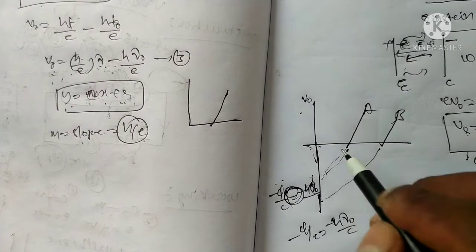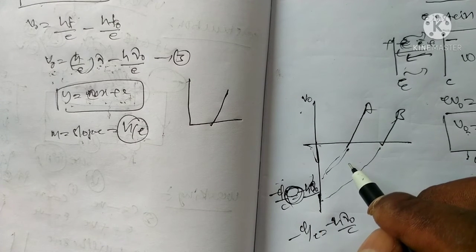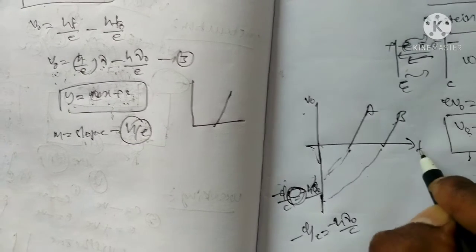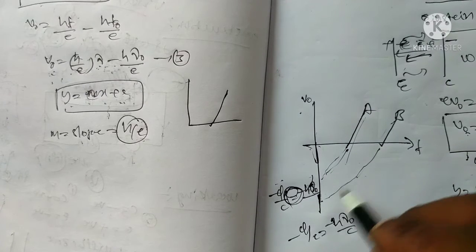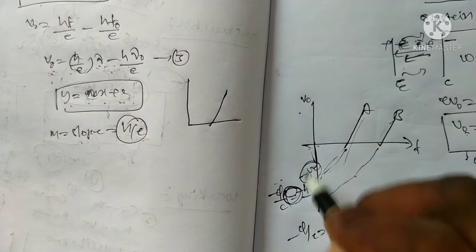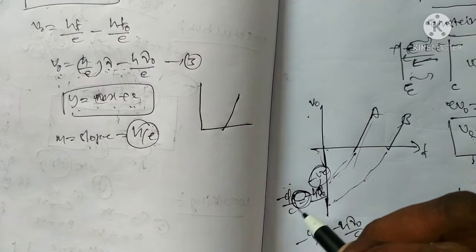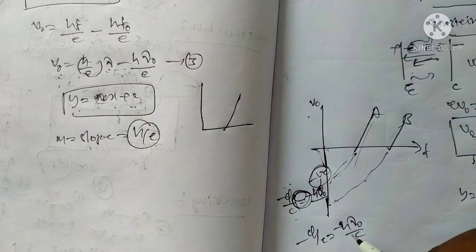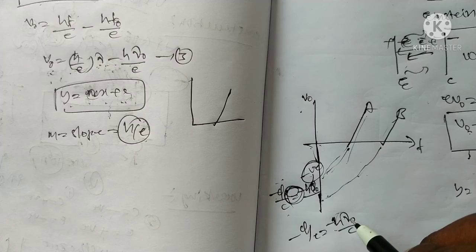This is for metal A and metal B. Frequency versus stopping voltage: you can draw the graph. This is for metal A, this is for metal B. This is the negative stopping potential. The work function is given by minus phi by e equal to minus h nu naught by e, so phi is equal to h nu naught.